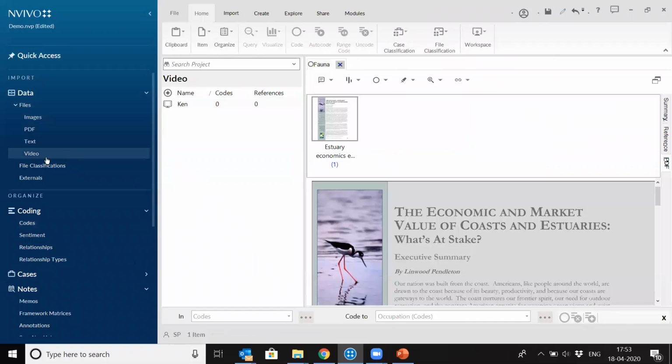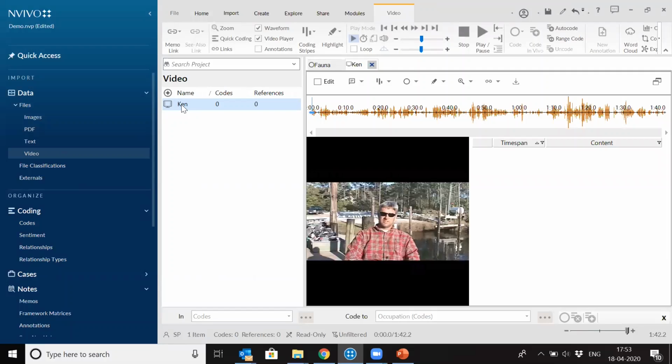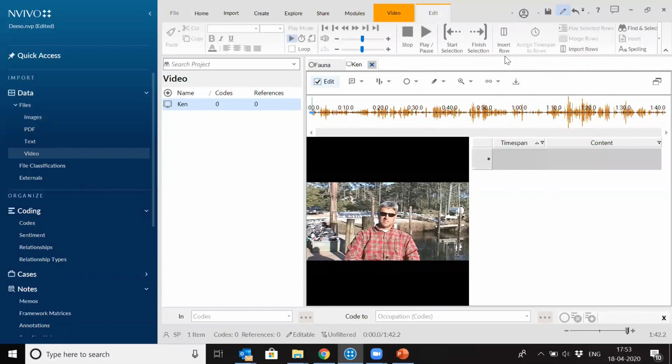Same way, let me open a video file. So this is the interview of Ken, and so there again you need to transcribe your video file. If you have already done your transcription, you can bring it in NVivo very easily, right? So if you have some transcription file for this folder, you can bring it inside NVivo. Otherwise, by inserting row, this is the option for bringing in your transcription.